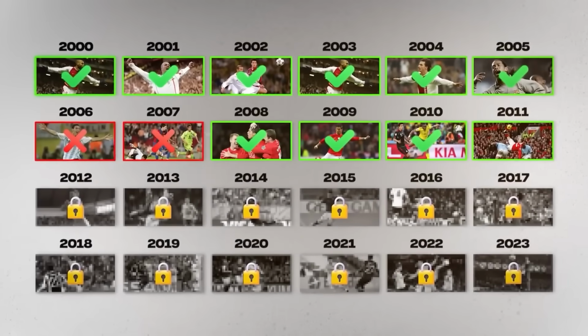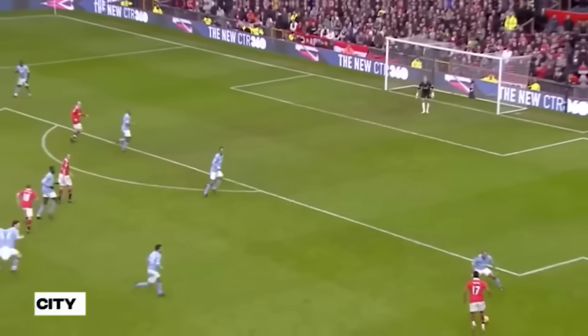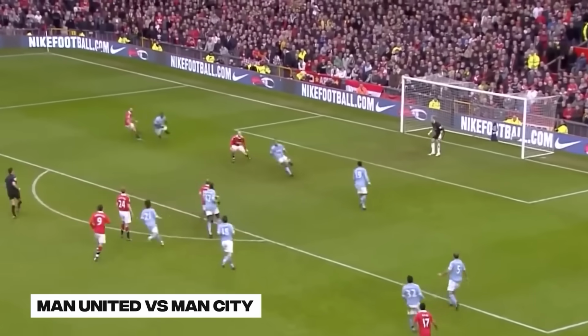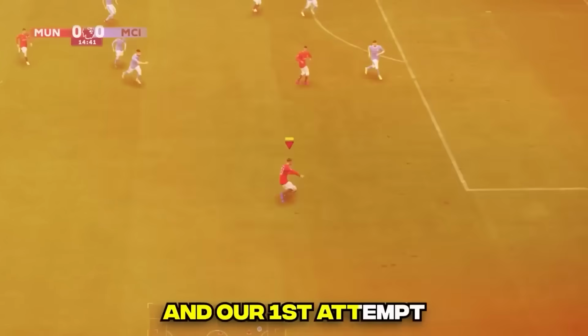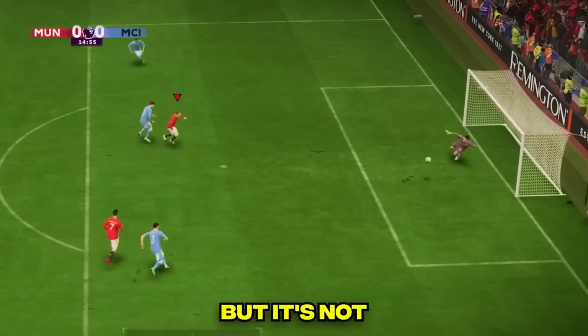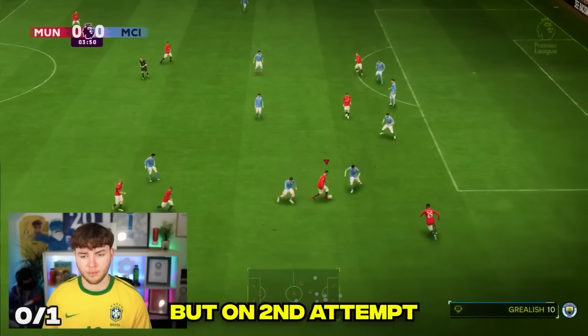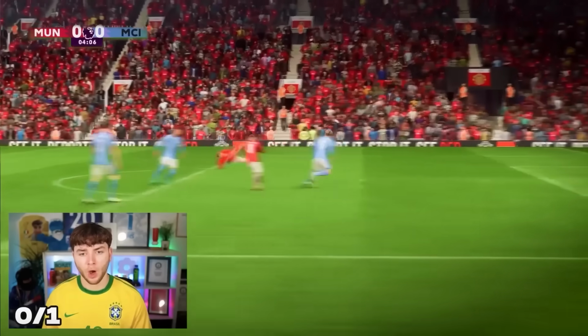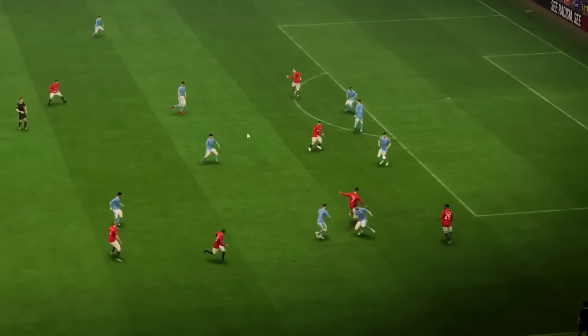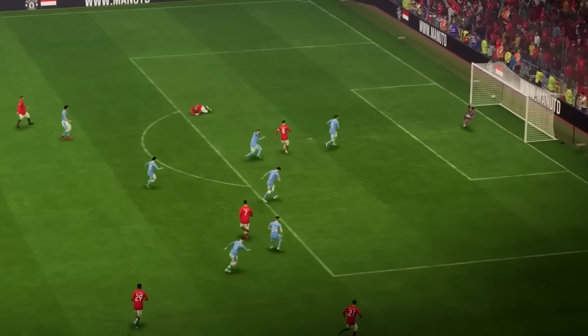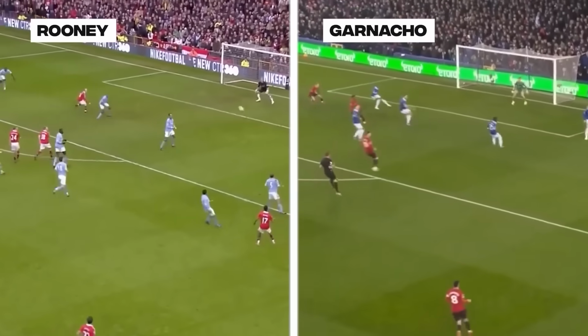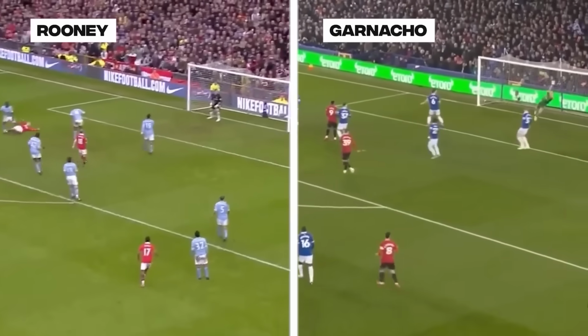Hey! If you thought that goal was easy, this next goal definitely isn't. One of the most iconic Premier League goals of all time, 2011, was Wayne Rooney's bicycle kick against Man City. And our first attempt was a great goal, but it's not what we needed. But on our second attempt, Wayne Rooney did this. Oh! Taking it out! That was more of the Garnacho one because it was further out, but I'm absolutely taking that.